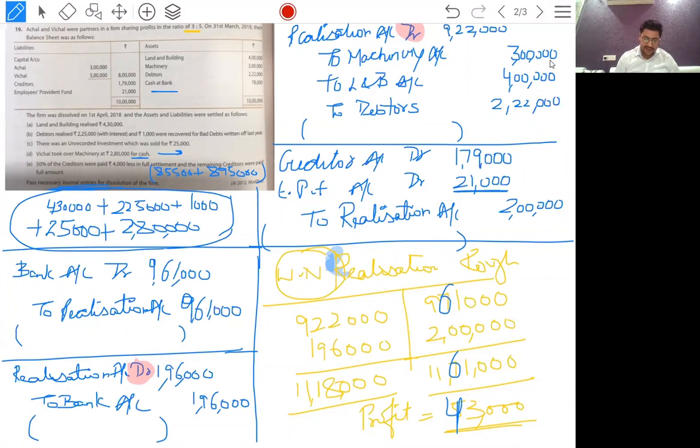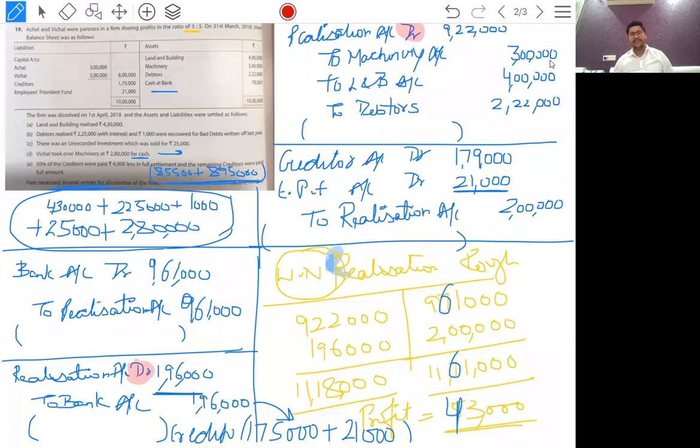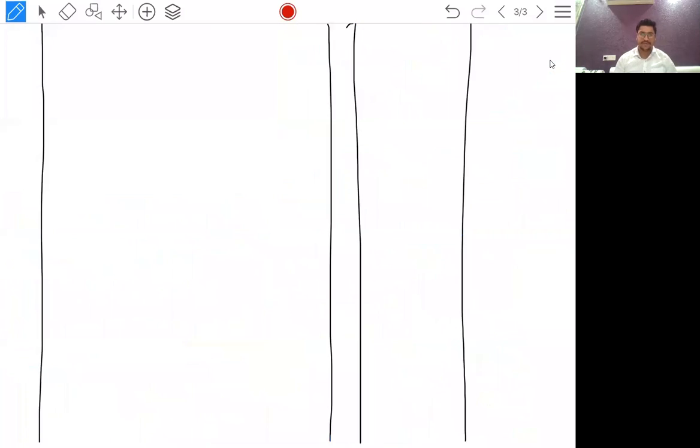How is realization to bank 1,96,000? Debtors are paid 1 lakh. Creditors are paid 1,75,000 plus EPF 21,000. This is why it is 1,96,000. Creditors are paid 1,75,000, as we paid 4,000 less, and 21,000 is this.